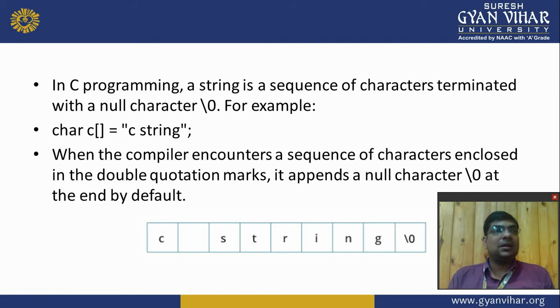So when you create a character array like C space string, the total characters are 1 2 3 4 5 6 7 8, eight characters, but in memory it takes 9 bytes. Why? Because the null character also takes 1 byte, and it is stored like an array, in sequential form in memory blocks.